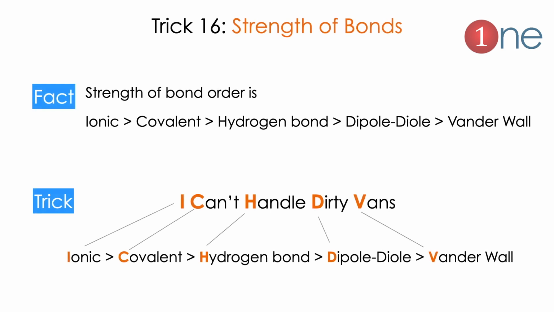Next tip will be the strength of bonds. Normally the questions in competitive exams often ask which bond is stronger. The strongest bond is the ionic bond. The weakest one will be van der Waals bond. So how can we memorize? Here the phrase can help you: "I can't handle the dirty word." The first letter of each word represents the types of bonding. So first comes ionic, then covalent, then hydrogen bond, then dipole, then van der Waals. Easy. You only have to memorize the phrase. The confusion will be zero here.